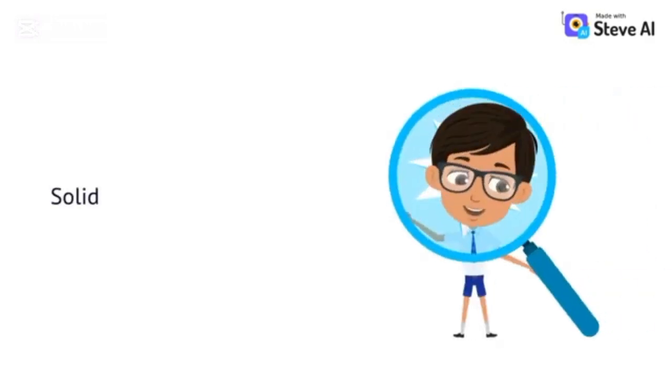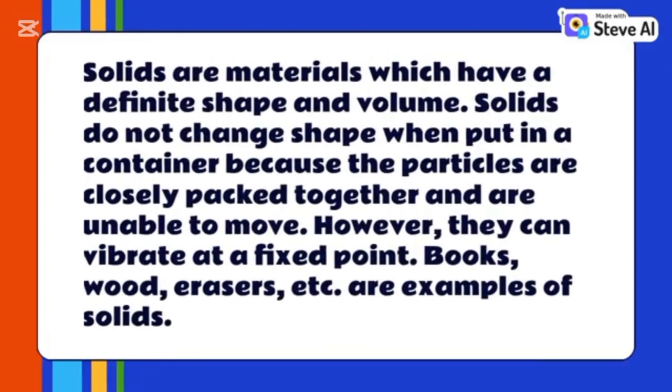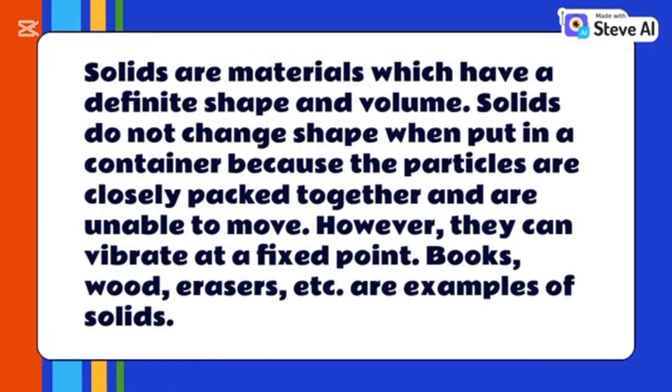Solid. Solids are materials which have a definite shape and volume. Solids do not change shape when put in a container because the particles are closely packed together and are unable to move. However, they can vibrate at a fixed point. Books, wood, erasers, etc. are examples of solids.